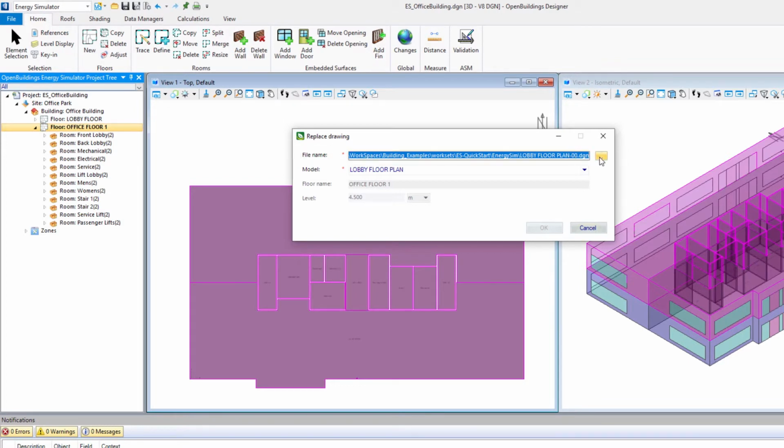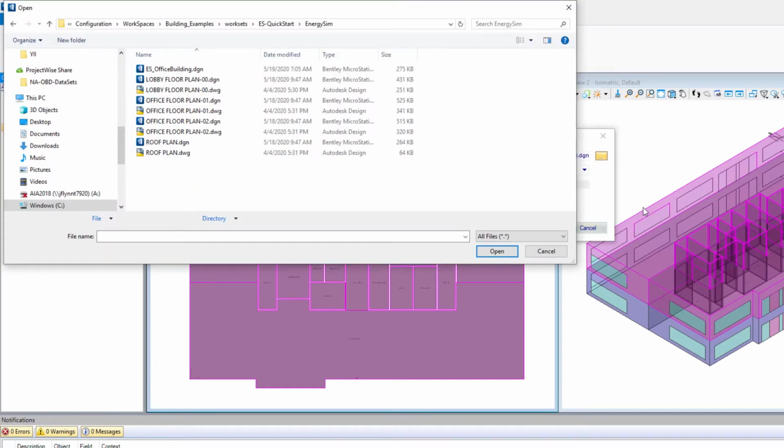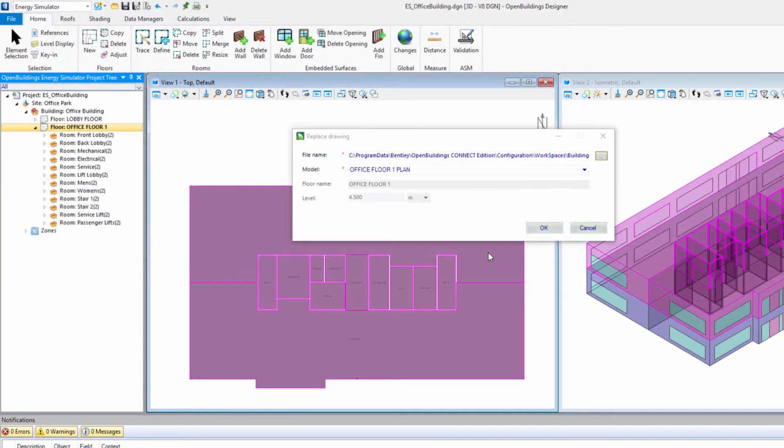I'm going to again use my browse icon there. And that should take us back to our current folder, the Energy Sim folder. And we're simply going to select the Office Floor Plan 01 in place of the Lobby Floor Plan. So I'm going to select that one. You could use either the DGN or the DWG and select Open. And now we have a new model. The floor name's already been determined. And we'll just select OK.